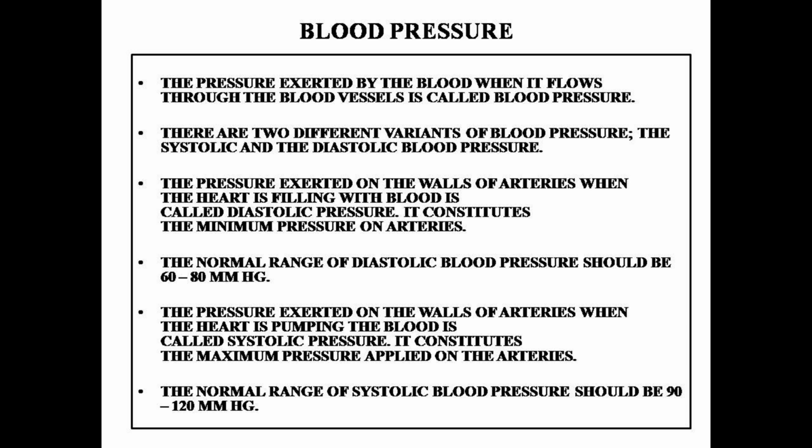Blood pressure readings are expressed in millimeters of mercury. The unit is abbreviated as mmHg. A normal reading would be any blood pressure below 120/80 mmHg and above 90/60 mmHg in an adult.